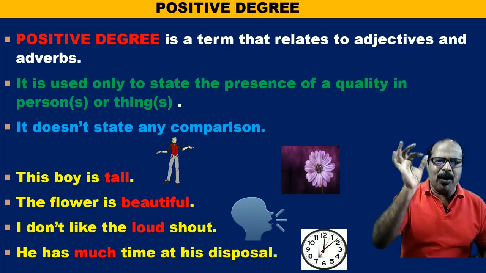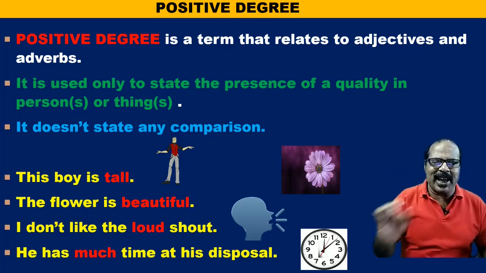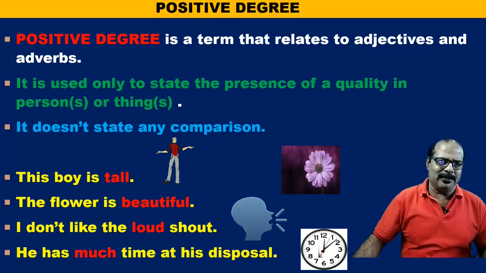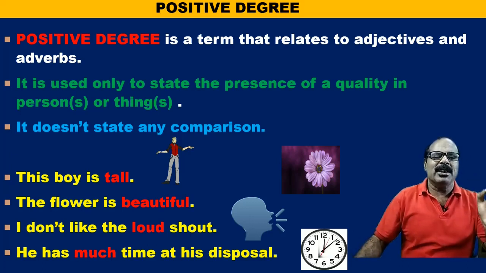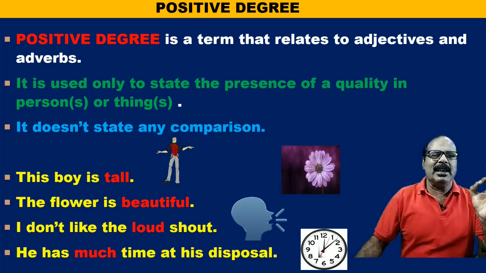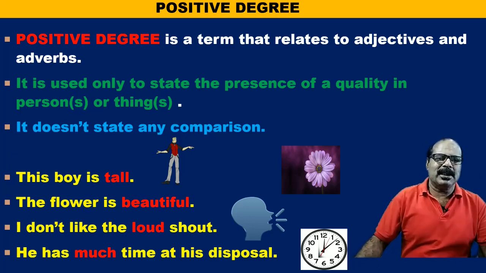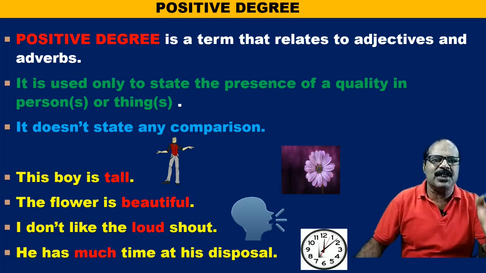Now, the third point is, it doesn't state any comparison. So, it relates only the quality, simply the quality, and the base form of the adjective is used.